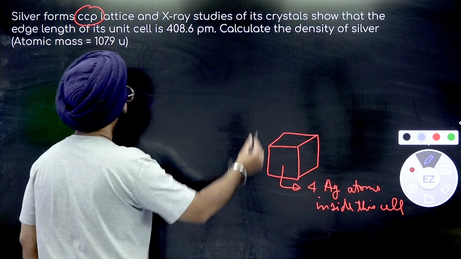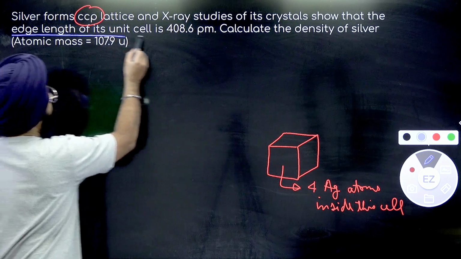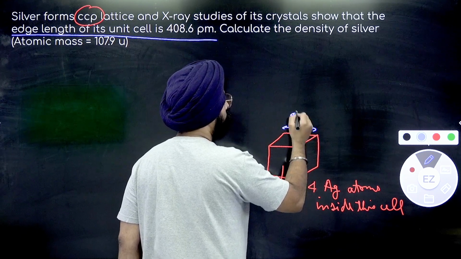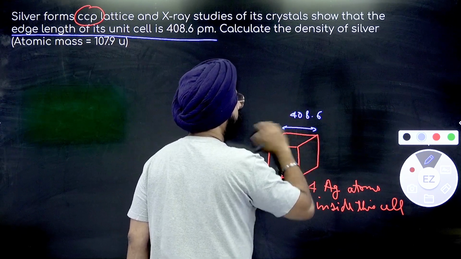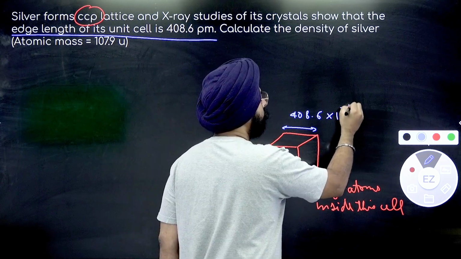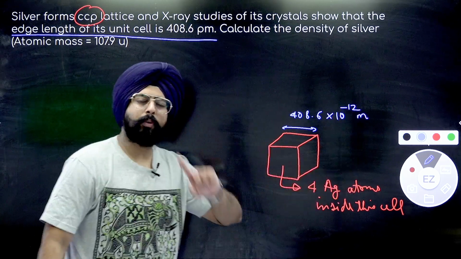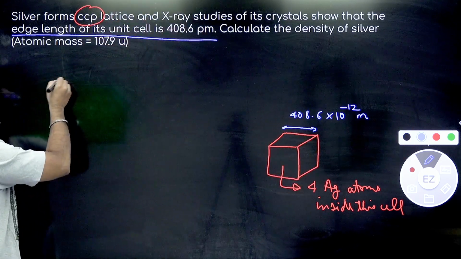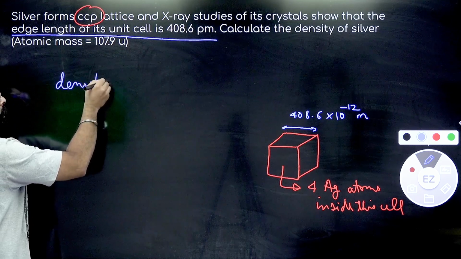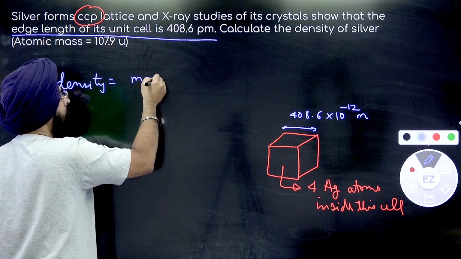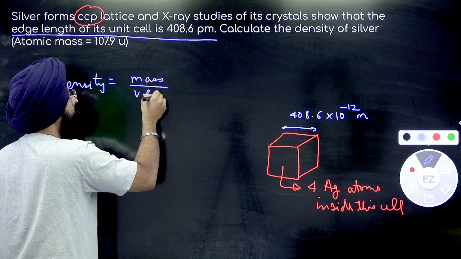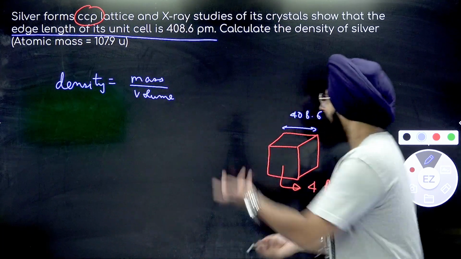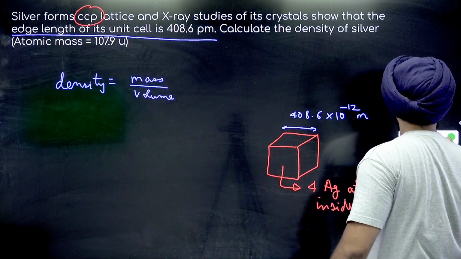Okay. Also, it is given that the edge length of the unit cell is 408.6 picometers. So the length of one of the sides over here is 408.6 into 10 to the power minus 12 meters. Always try to convert things into standard units. Now over here, what is density, people? Density is equal to mass upon volume. As simple as that. Let's try to do mass upon volume for this question.